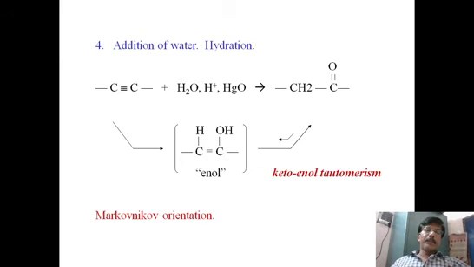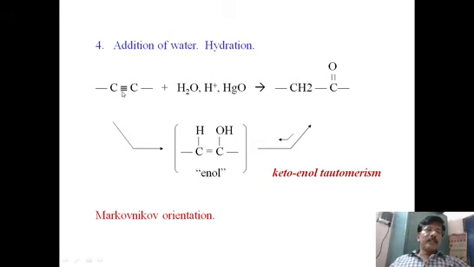This is one important reaction that we have to understand. Addition of water, hydration. When alkynes are treated with water, an interesting reaction takes place in the presence of acid or mercury oxide. Only one molecule of H2O is added.